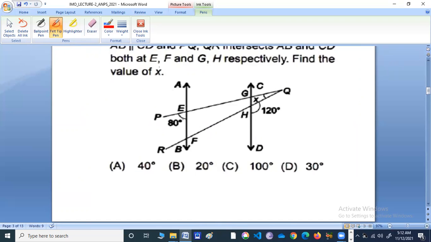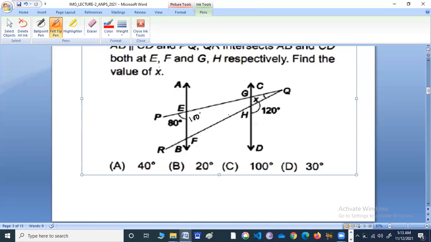So now we can do. So this is 80. So this is therefore 100 degree. Right? Okay. This is 100. This is x.